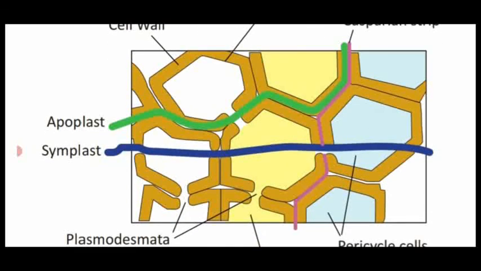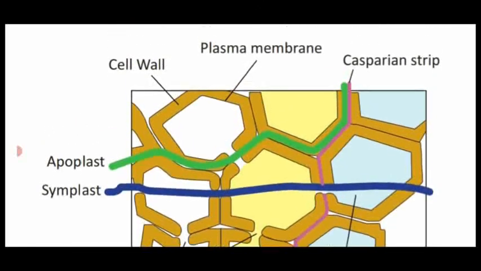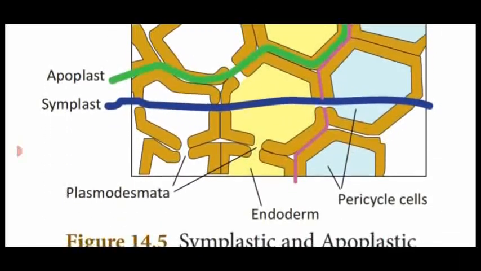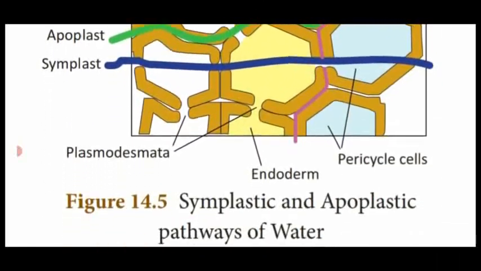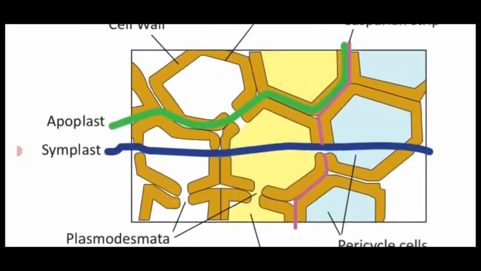See the apoplast movement: the water molecules pass through the intercellular spaces, that means between the cell walls they have the space, said to be intercellular spaces, and the cell wall of the cells. They transport the water and mineral salts, shown in green color, named the apoplast pathway.